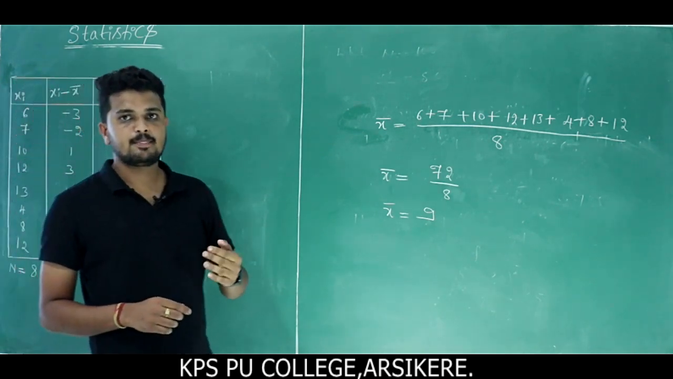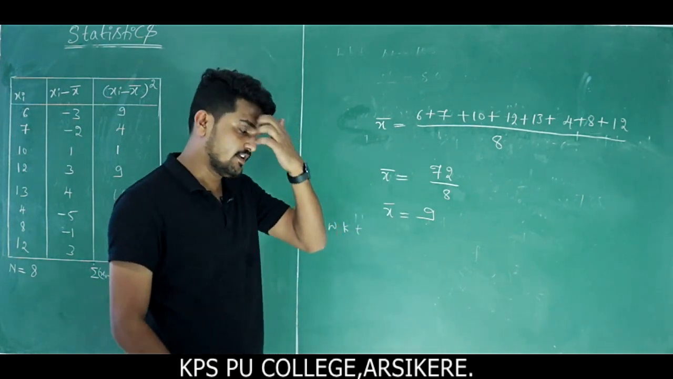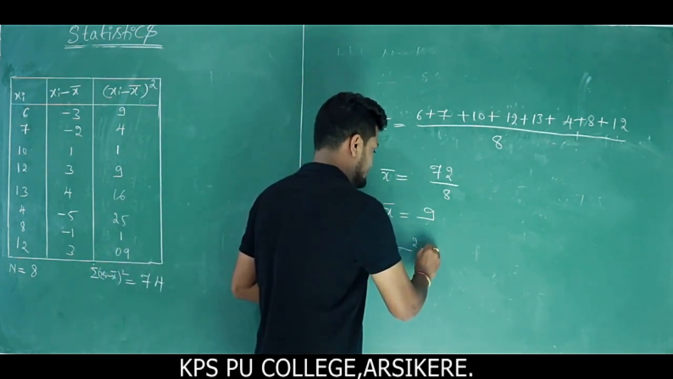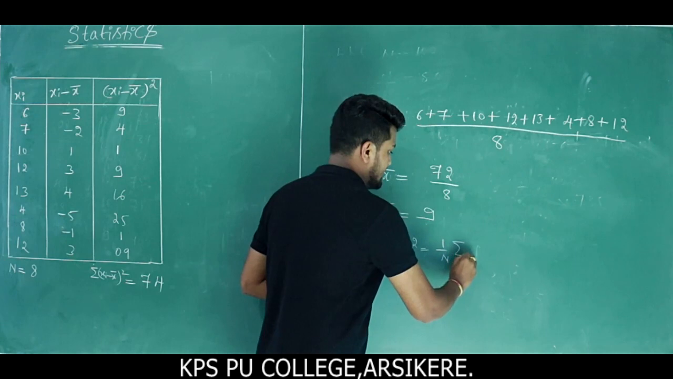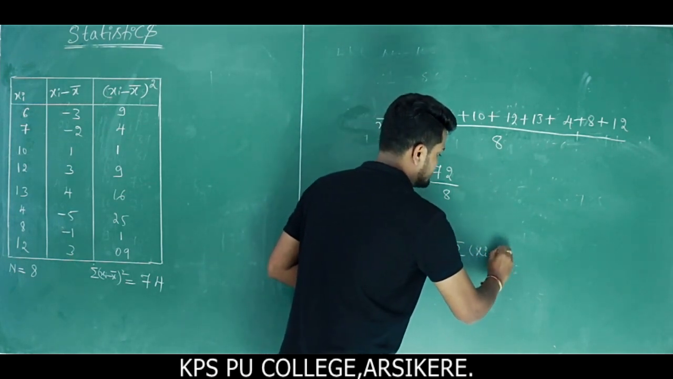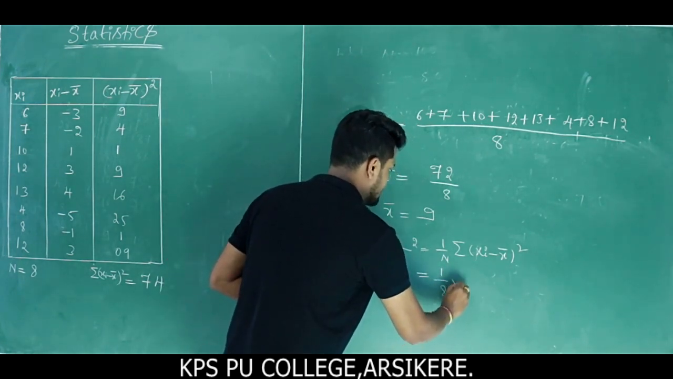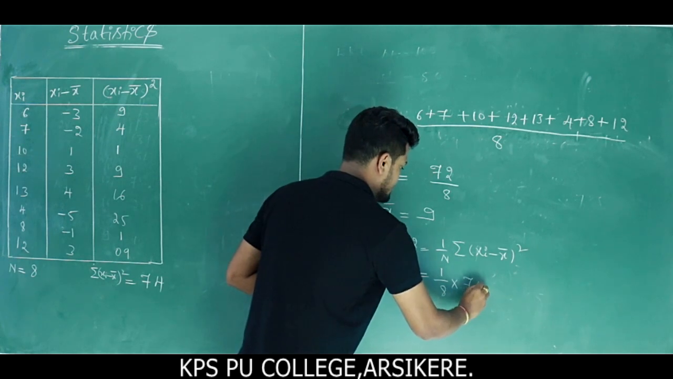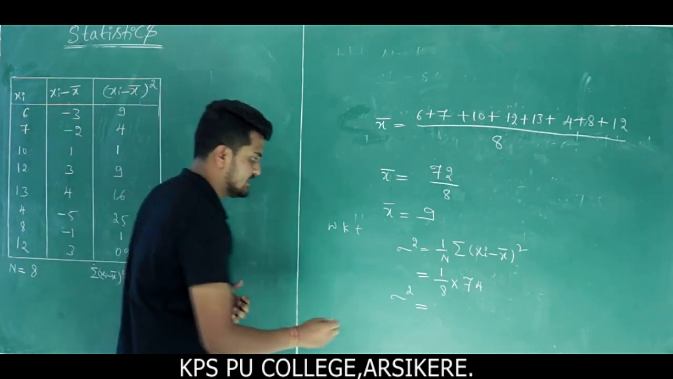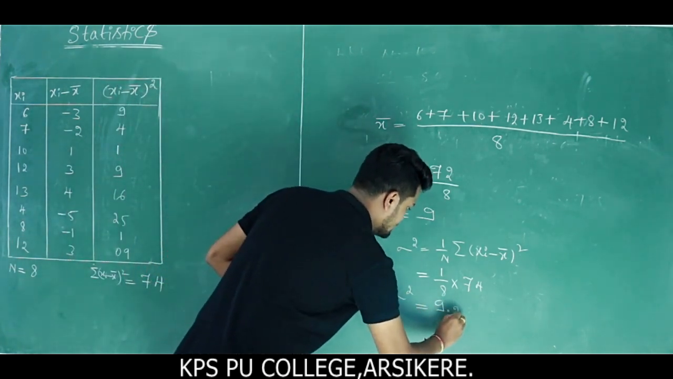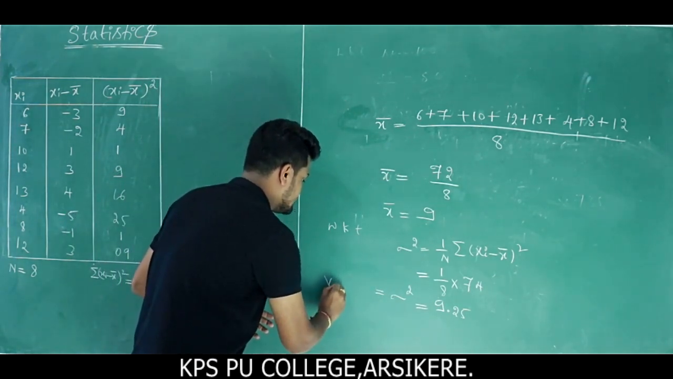So next we have to find the variance. We know the formula: sigma square is equal to 1 by n summation xi minus x bar whole square. Then what is the value of n? So 1 by 8 into 74. So 74 divided by 8, we get 9.25. So 9.25 is the value of variance.